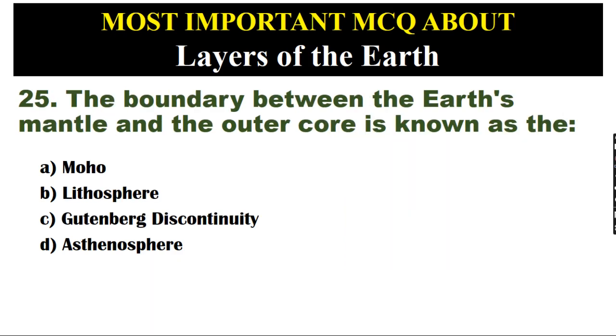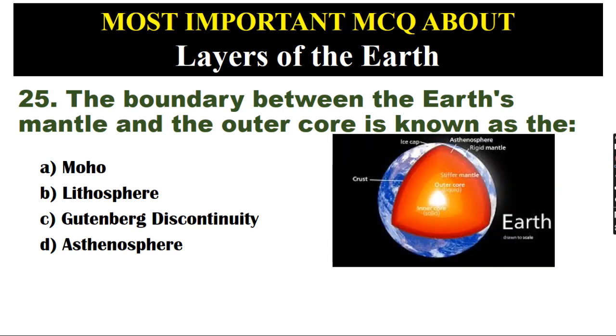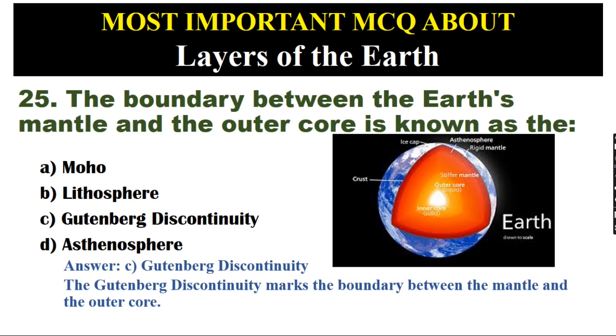The boundary between the Earth's mantle and the outer core is known as the A. Moho. B. Lithosphere. C. Gutenberg discontinuity. D. Asthenosphere. Answer: C. Gutenberg discontinuity. The Gutenberg discontinuity marks the boundary between the mantle and the outer core.